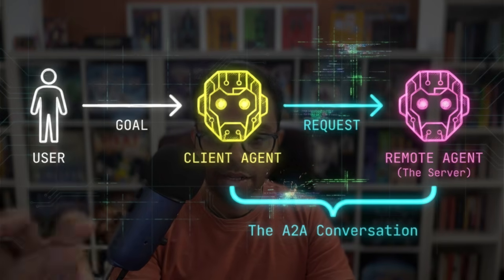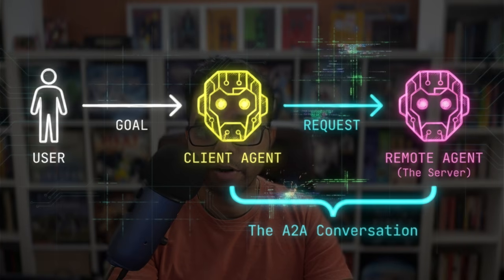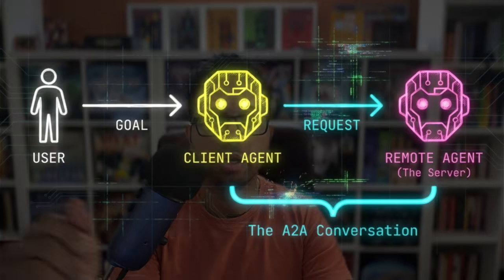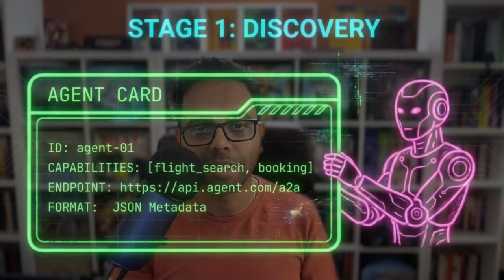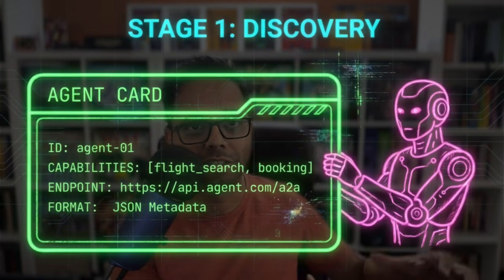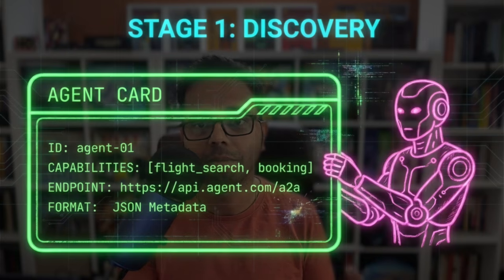And then all these remote agents, which are actually deployed into other servers, are talking to the client agent through some A2A conversations. So how does this actually happen? It happens through certain stages. Stage one is basically discovery. Your client agent has to first figure out that, hey, does this type of agent actually exist?